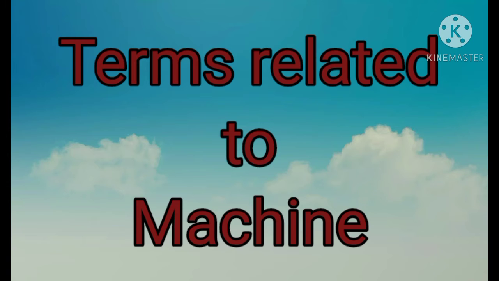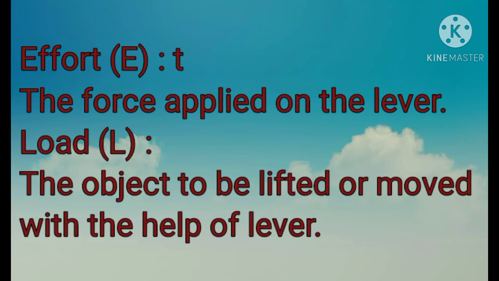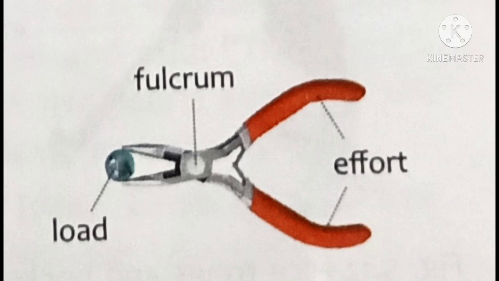The first term is effort. The force applied on a machine to do some mechanical work is called effort. Next is load. The weight moved or resistance overcome by a machine in doing some mechanical work is called load. And fulcrum is a fixed point or an axis around which a machine turns in doing mechanical work.